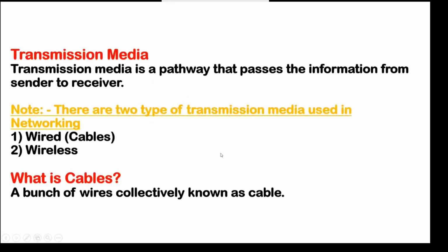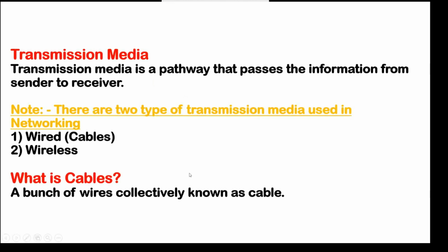Okay, so our next topic is transmission media. First thing, what is the meaning of transmission media? Transmission media is a pathway that passes the information from sender to receiver. It means the pathway by which we use things like cables and connectors. That is the transmission media.